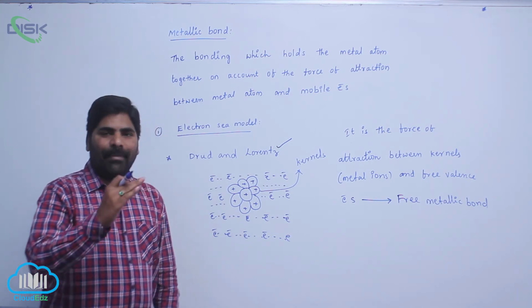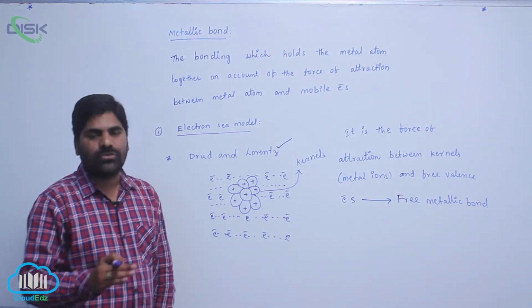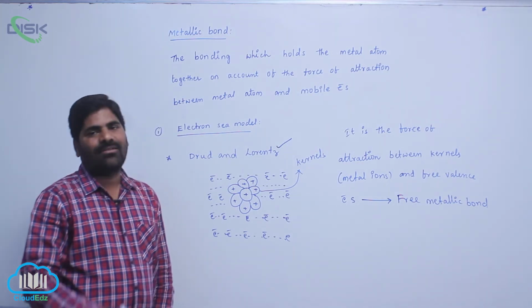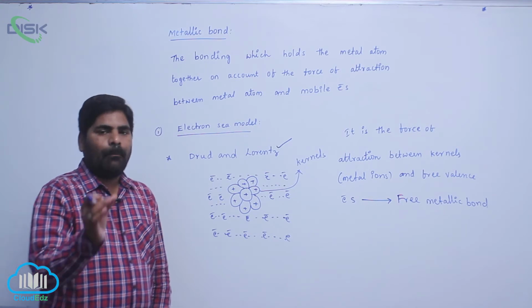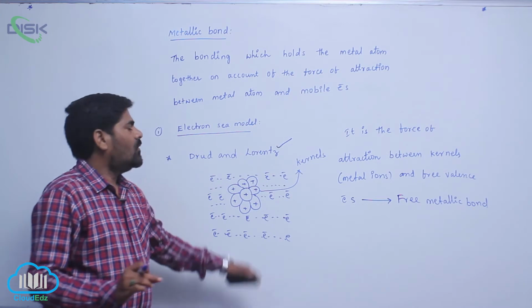Which ions? Metal ions. So therefore, there is an attractive force between valence electrons and metal atoms,